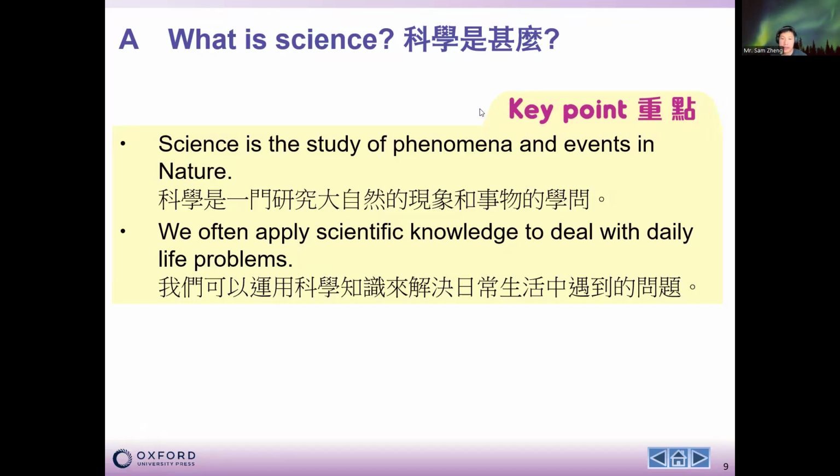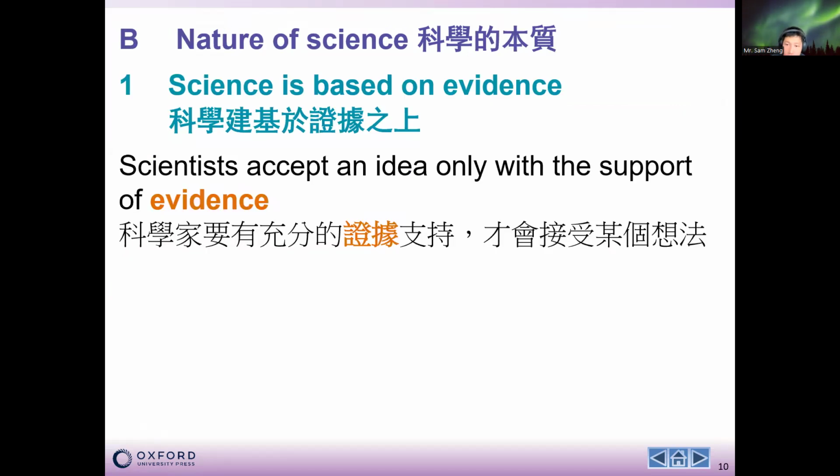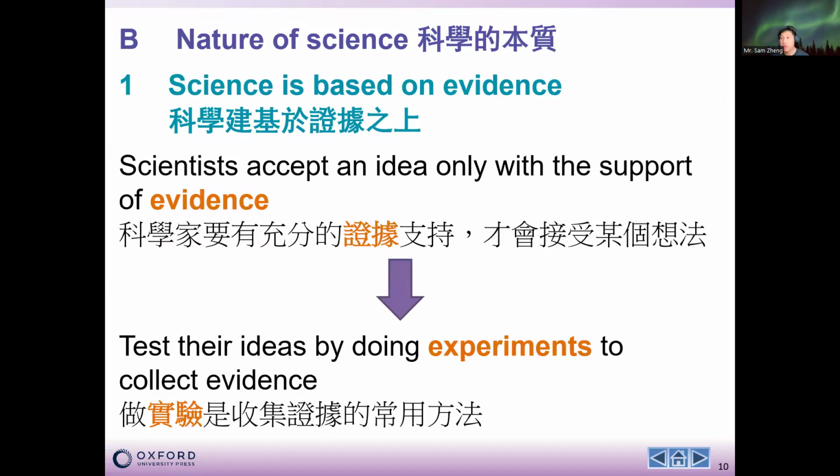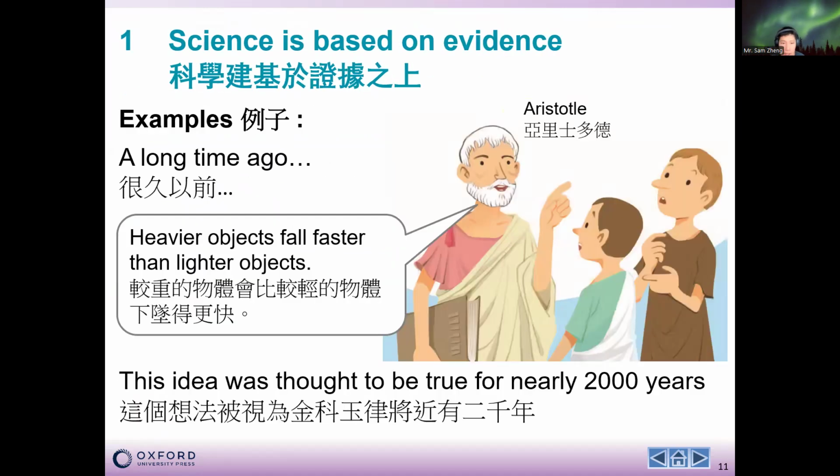So last lesson on Friday, we talked about what is science, and I also mentioned three important natures of science. The first one is that science is based on evidence. Every time we get some new ideas or new scientific knowledge, it is supported with evidence. And how can we show the evidence? In fact, we need to conduct an experiment.